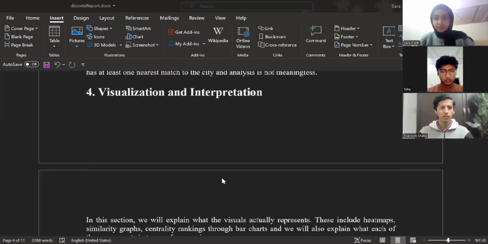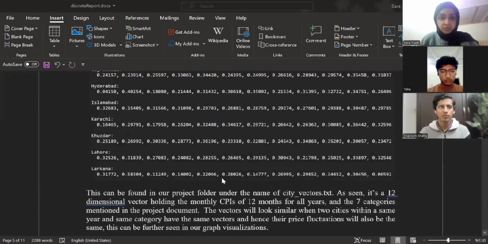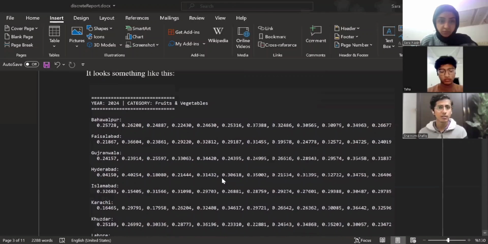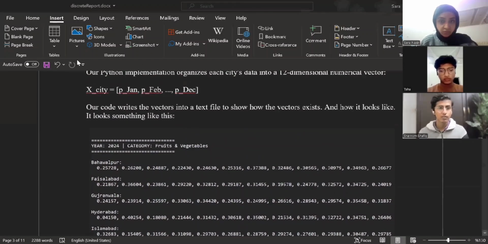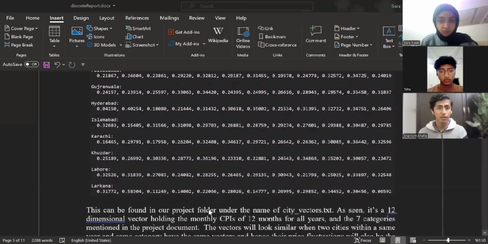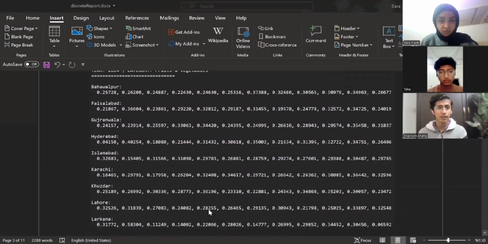Okay, so after that, now I will explain how our Python code implements these ideas and how we interpret the visuals. First of all, the data processing through our code. Our code reads the combined data set, cleans textual inconsistencies, converts product prices to numeric values, extracts years from the months column, and organizes the data by category. It then constructs the city-month pivot table, fills missing values using column means, and normalizes each row to produce the final 12D vectors, as you can see on the screen. All these steps are described in detail in our report, and the data extraction script is referenced there as well.